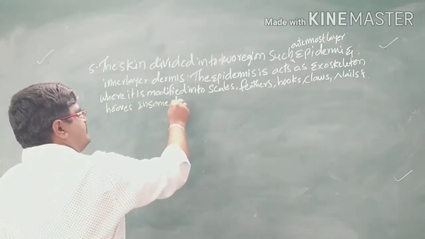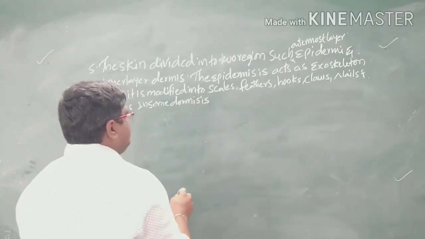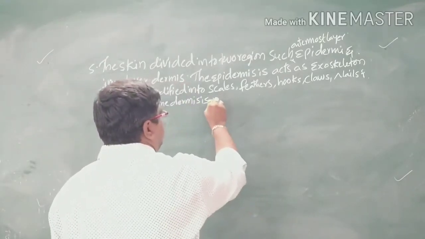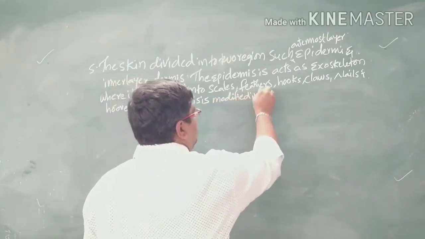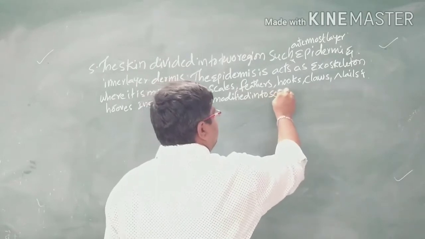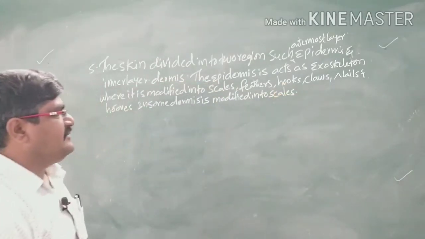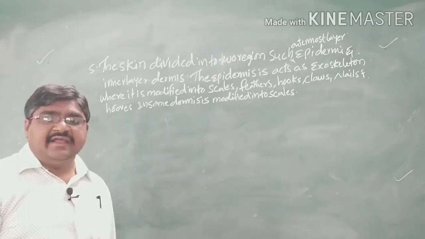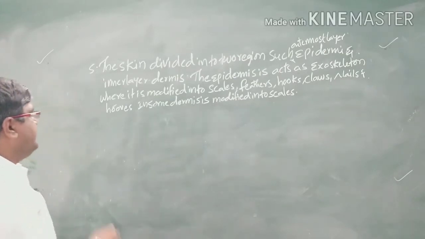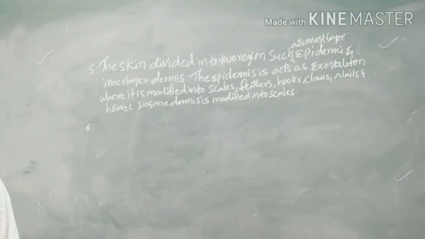In some, the dermis is modified into scales. So the outermost layer is made up of scales, feathers, hooks, claws, and nails. And next one, the presence of pharyngeal gill slits.